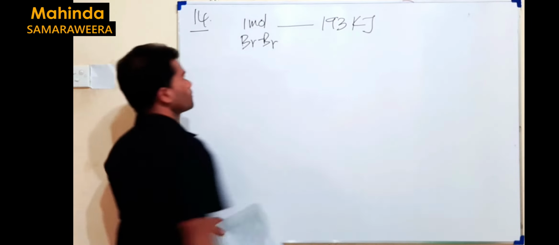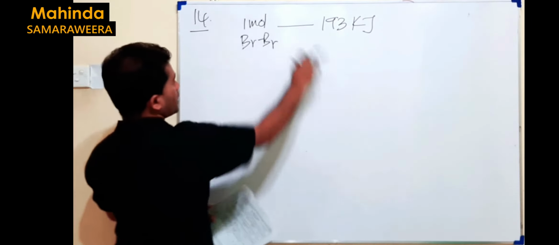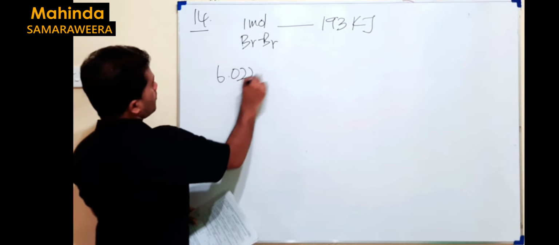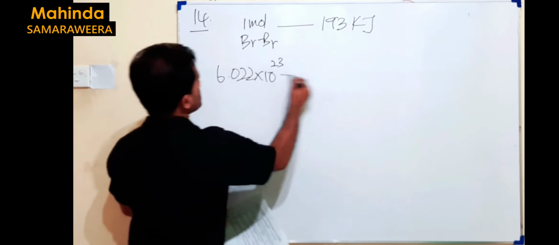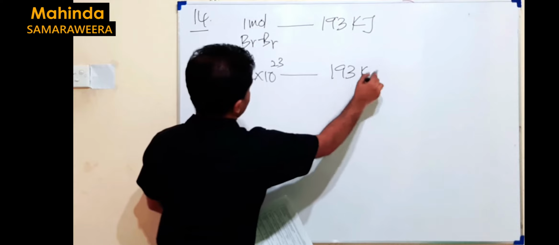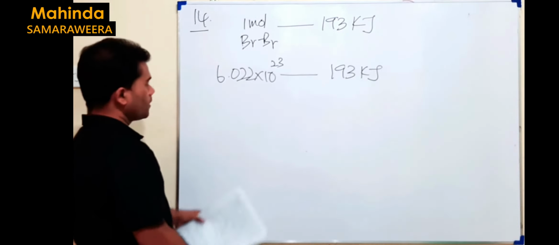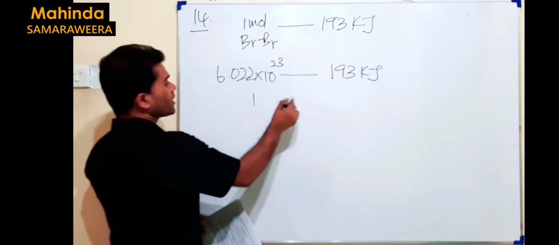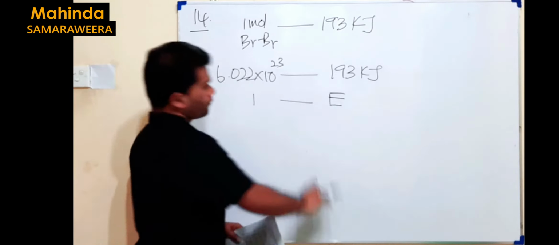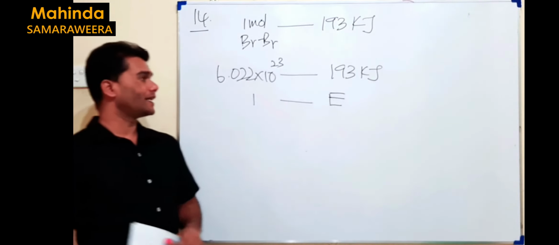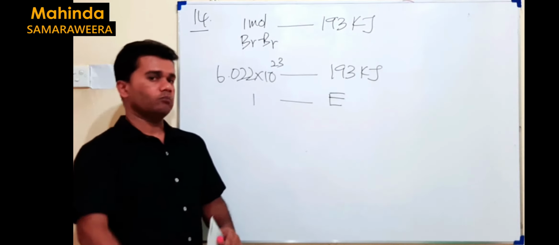That's the meaning of this. But 1 mole of Br-Br bonds means this number of Br-Br bonds. For that, it's 193 kilojoules. But what we break here is only one single bond. Then you can first find the energy required to break a bond.